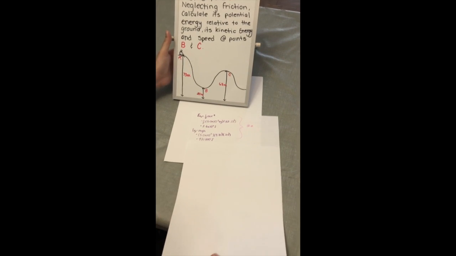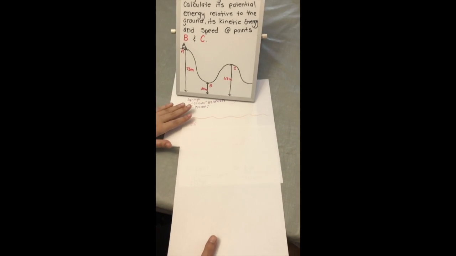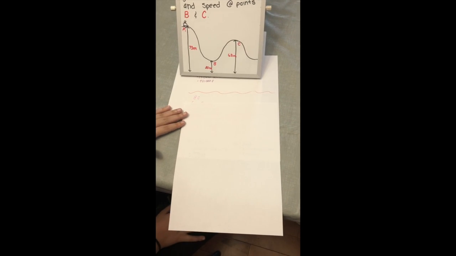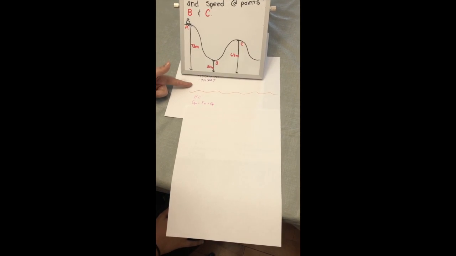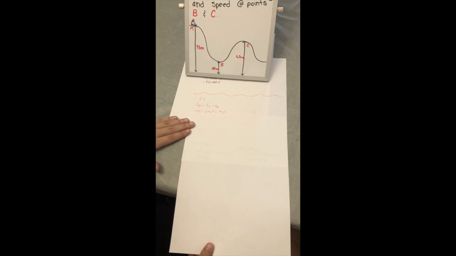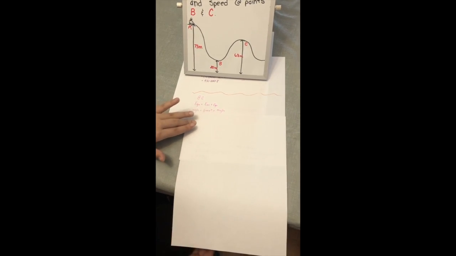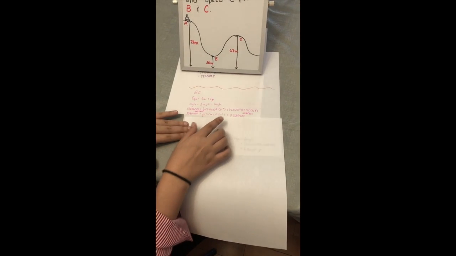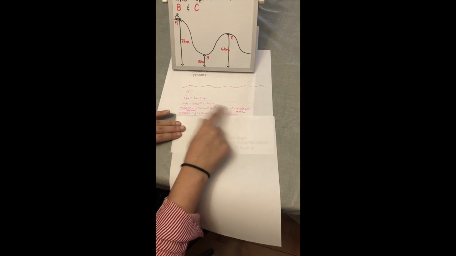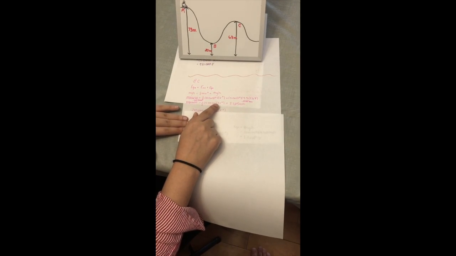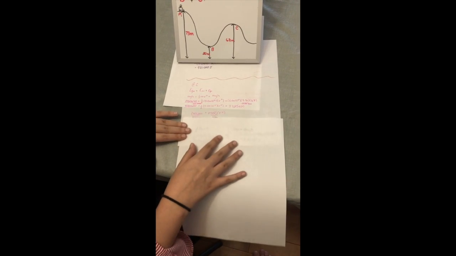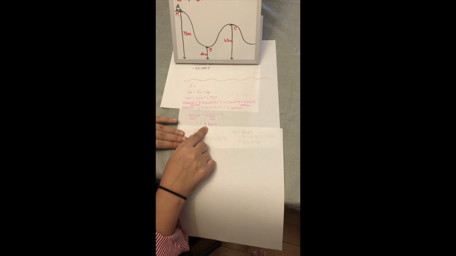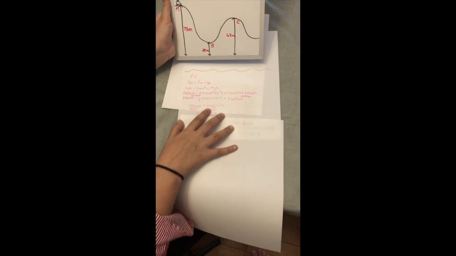Now we're going to do the same process for point C. At point C, we concluded that there's EK and EG, and we made that relative to EGA, which is what we did for the previous part. So we make EGA equal to those, we substitute everything, we isolate for V2, velocity, because we don't know what that is. So we do all this math, we find the answer, subtract it from both sides, and then we divide that 250 from both sides, and then square root it, we get 9.9 meters per second. So that's our velocity at point C.